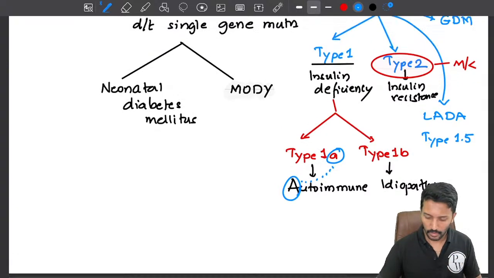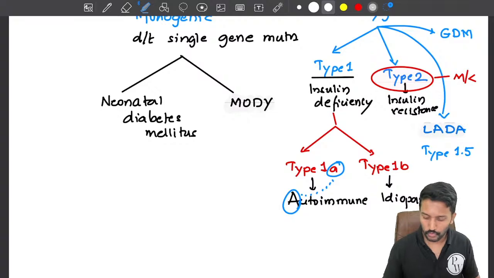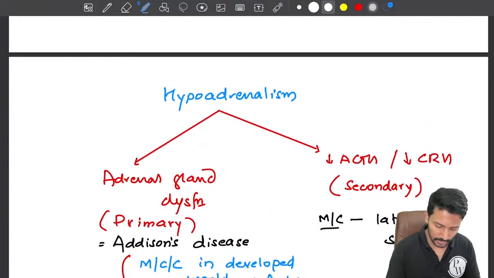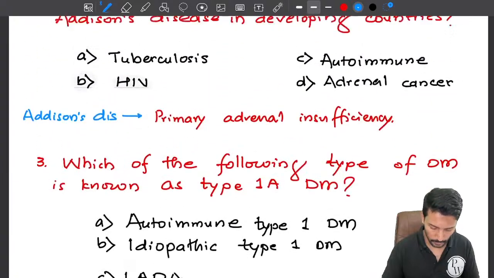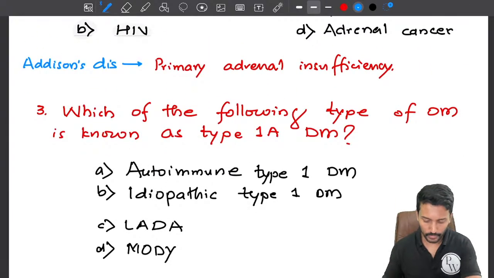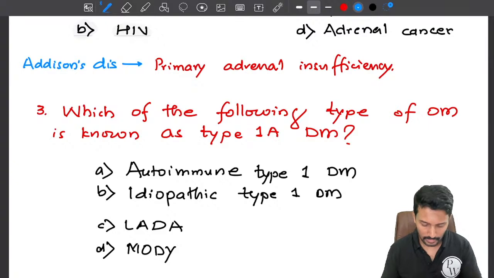Simple. Now, we also need to know what is LADA and what is MODY. I will address both these points later. So now we know the basic classification of diabetes mellitus. We'll go back to the question now. Which of the following type of diabetes mellitus is known as type 1A? Simple question.